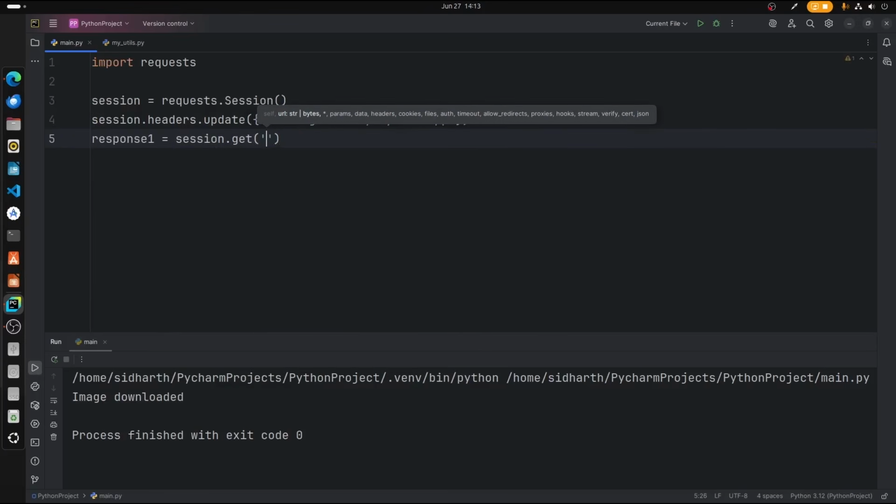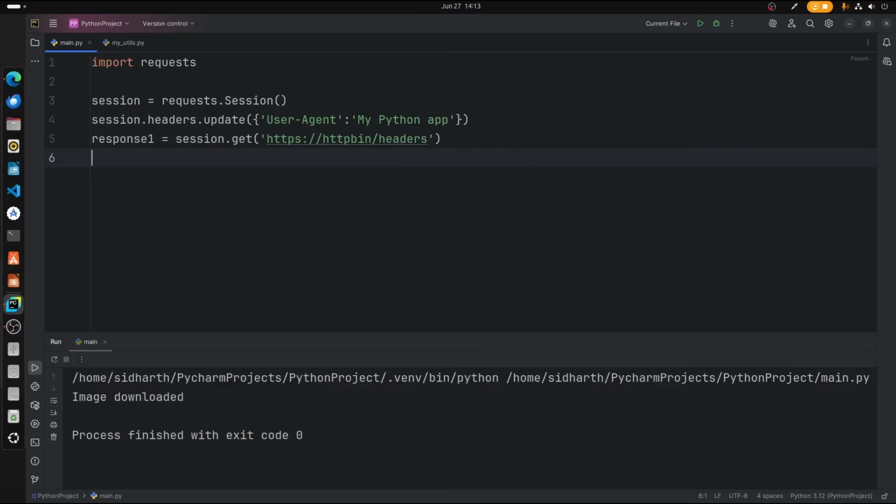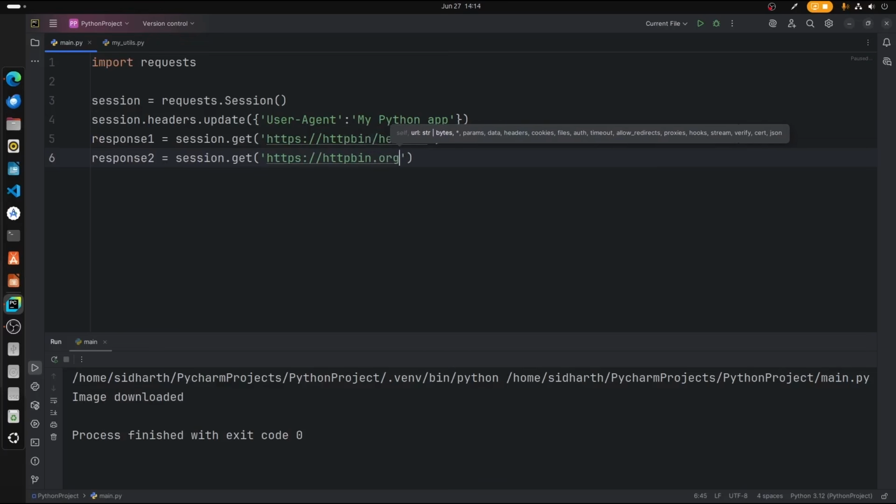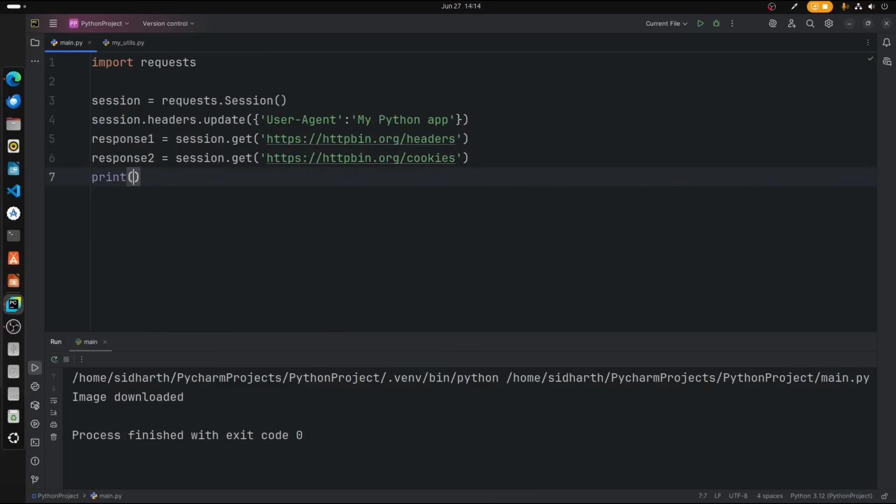We are getting from two URLs, so https://httpbin.org/headers, and then response2 is equal to session.get, what we're getting is https://httpbin.org/cookies. Okay, I want to replace this with org. Yeah, there we go.